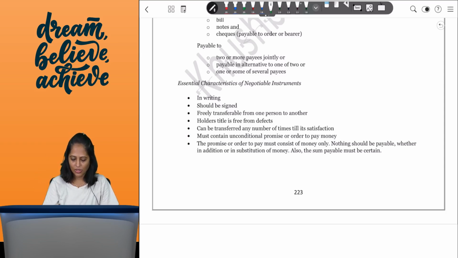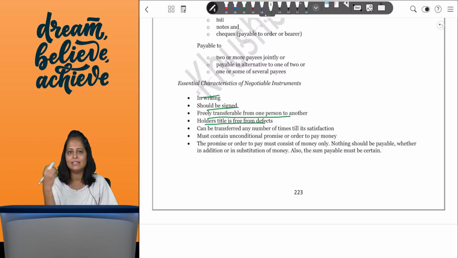Okay. So here, very simple, it has to be in writing, it has to be signed. Because it's called a negotiable instrument, it is freely transferable from one person to another. The holder's title is free from defects. So if I commit any fraud, if I steal someone's instrument and pass it on to someone, the new buyer, if he gets it in good faith, will get a good title to the instrument, is what it means.